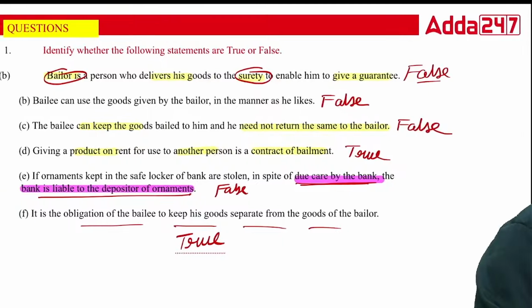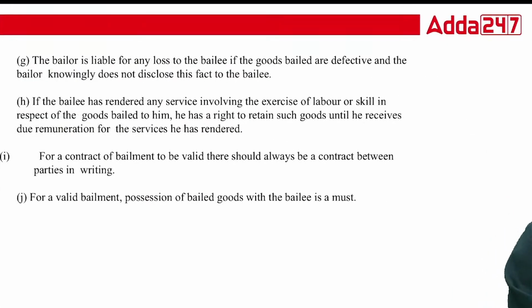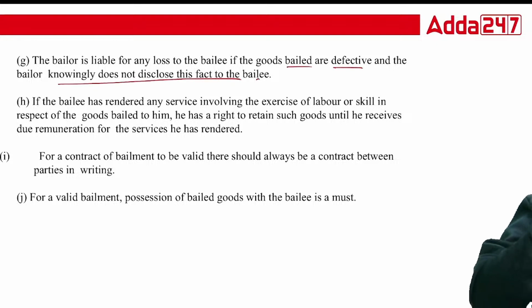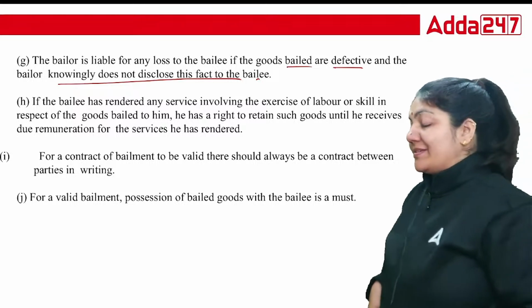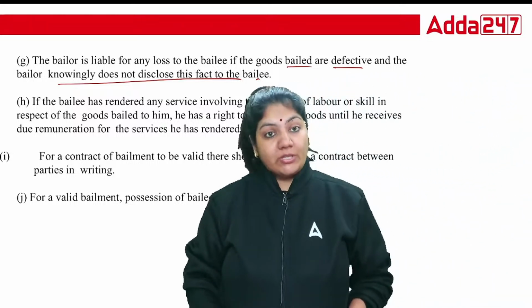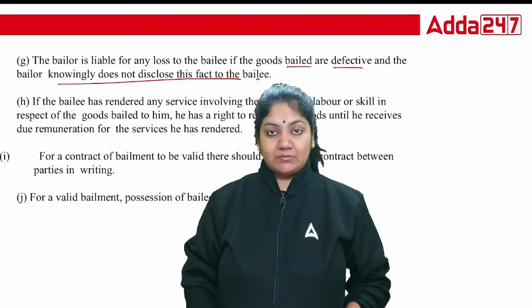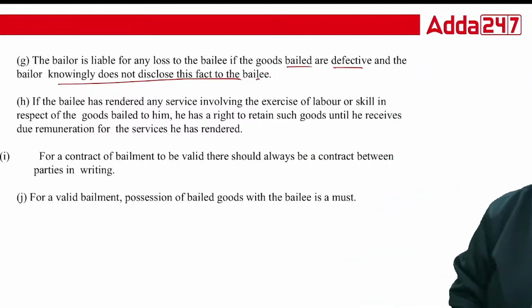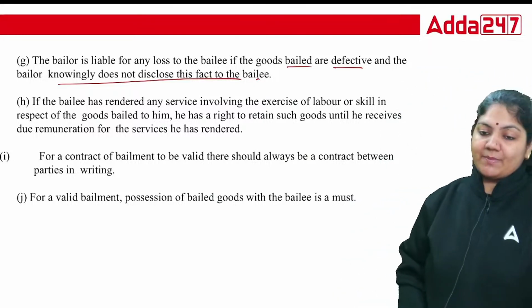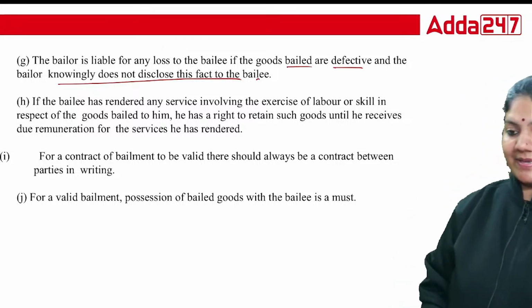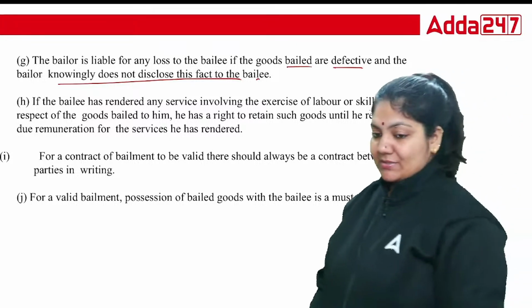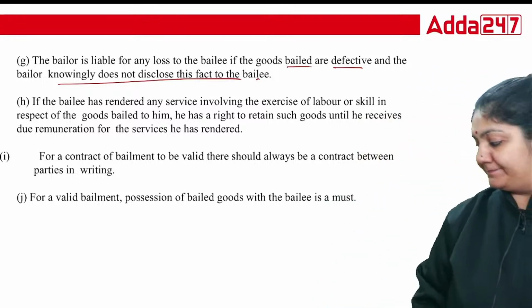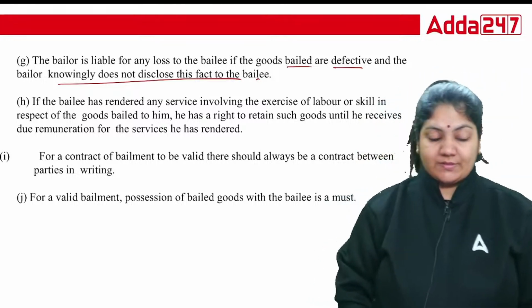Is that okay? Now, the bailor is liable for any loss to the bailee if the goods bailed are defective and the bailor knowingly does not disclose the fact to the bailee. Because whenever the bailor is giving possession to the bailee, it is the duty of the bailor to say everything about the bailment, everything about the goods. So what is the right answer? True or false?